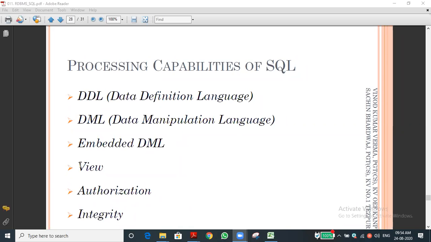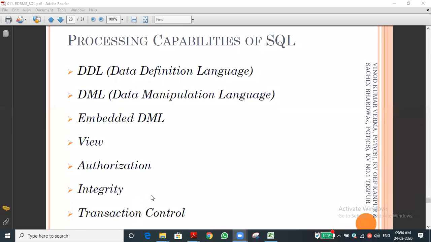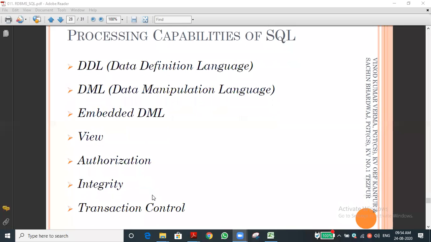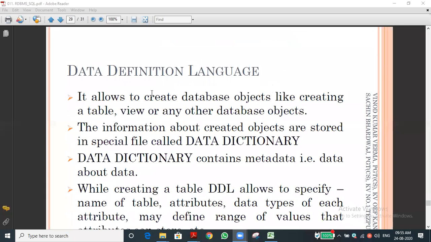And view, how to view the data; authorization, using the password; and integrity, how to establish the relation between two tables or more than two tables. And transaction control means how the data flows, how to access or fetch or retrieve the data. These are all things we are going to see in the programming part. These points are very important. Just keep them in mind, and whenever you come to type them, you can automatically understand the concept. Once again, I will teach that also.